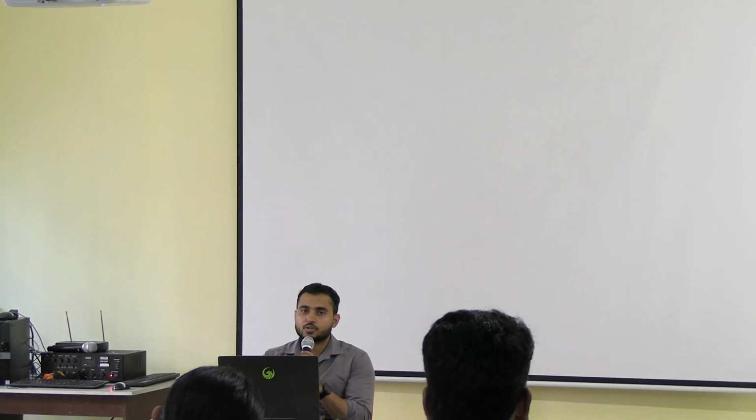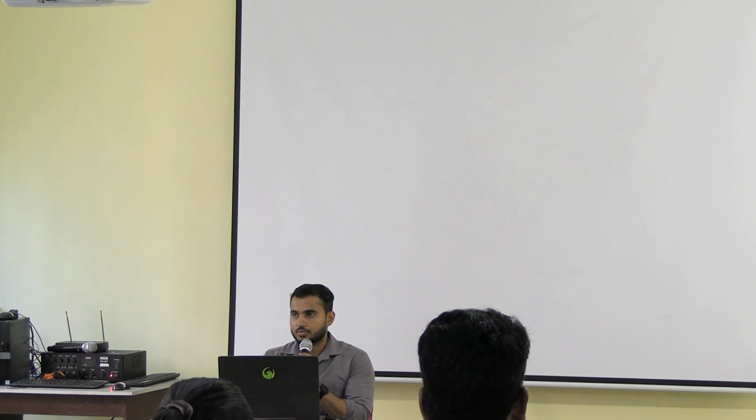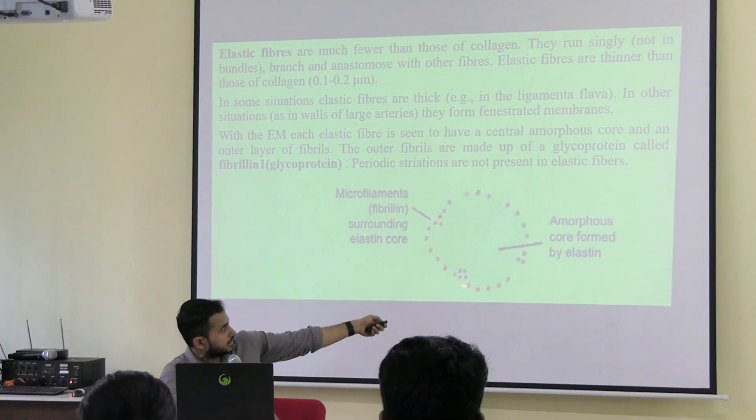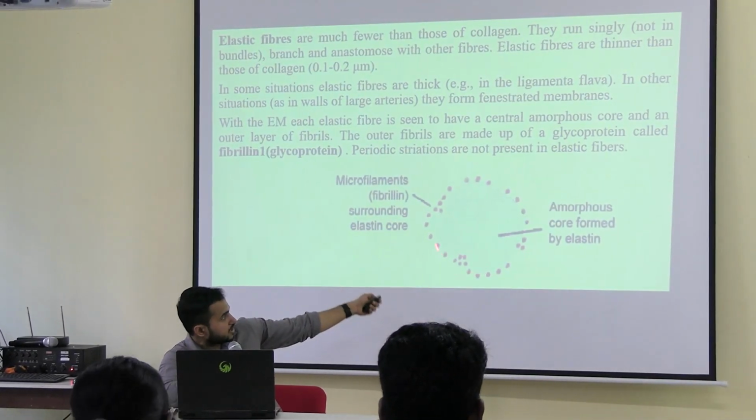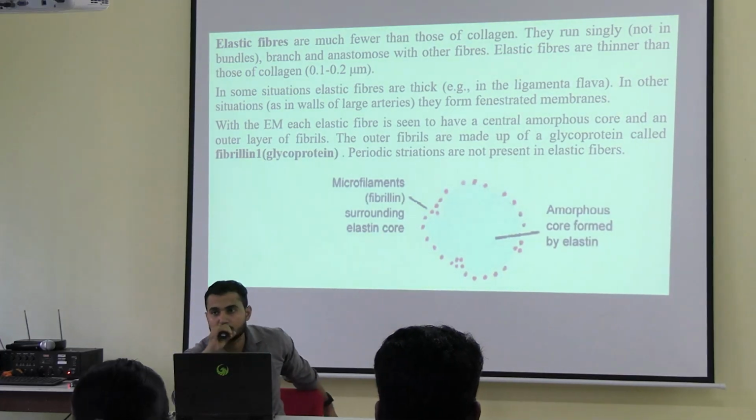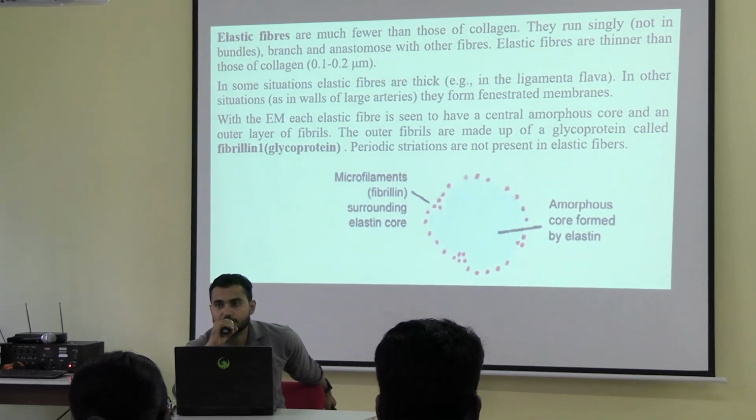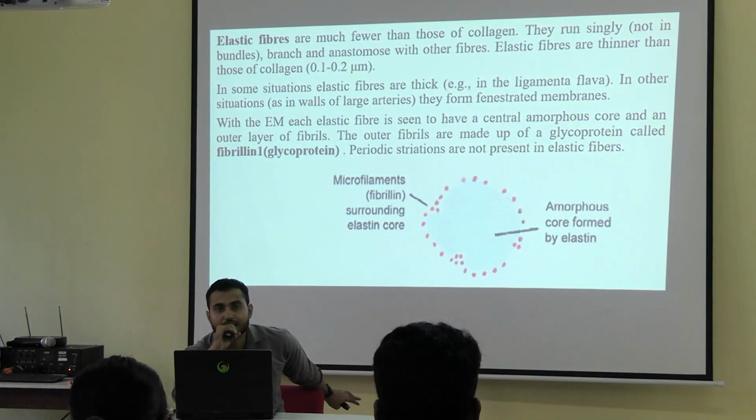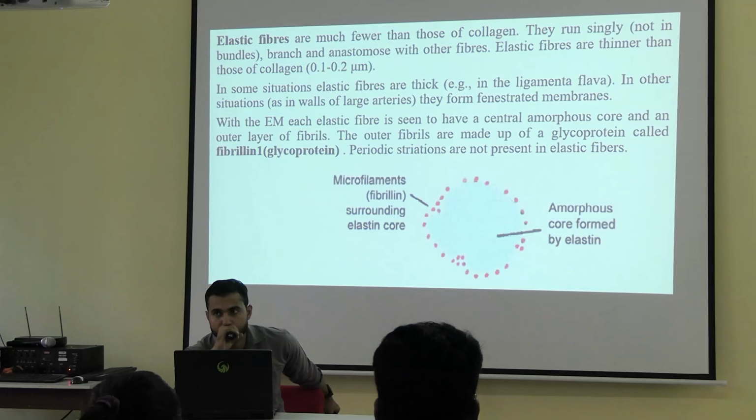microfilaments are made up of a glycoprotein. Okay, and that glycoprotein is called as fibrillin 1. So this is the EM structure. The central amorphous core, which is made up of elastin. Okay, and at the periphery you can see these are the microfilaments. Those microfilaments, okay, जो डॉट डॉट दिखाई दे रहा है, these are the microfilaments. Now, those microfilaments are made up of a glycoprotein that is called as fibrillin 1. Okay, this is the EM structure of elastic fibers.